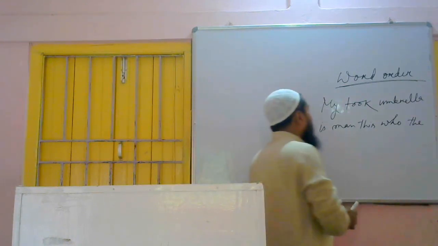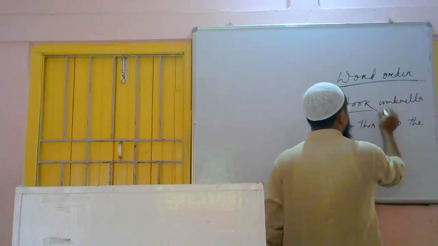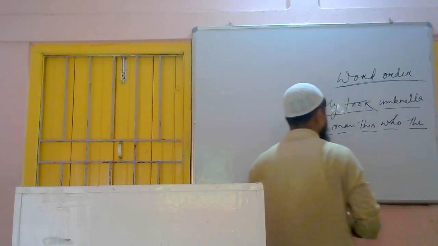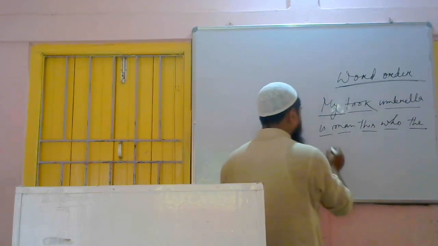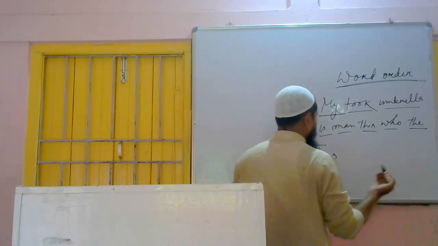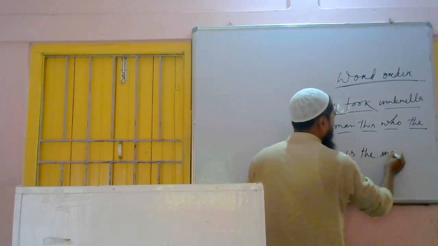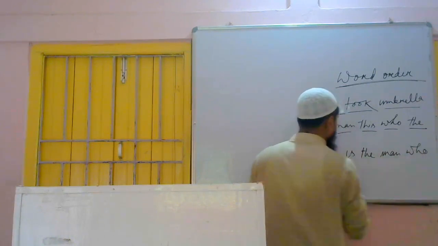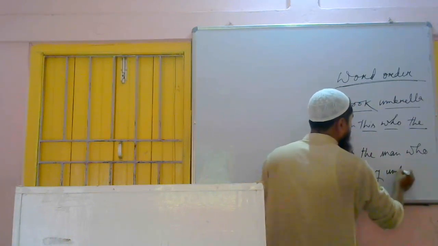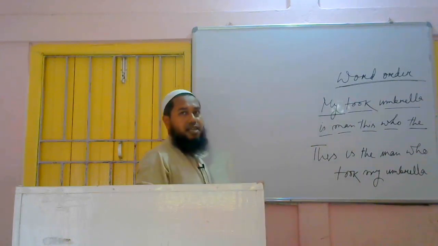So what will be the answer for this? First of all, we have to understand the word meanings. My, took, umbrella, is, man, this, who, the. So what will the answer be? I hope you can tell the answer. Then also I am showing you: this is the man who took my umbrella. You did all those things in your lower classes, class 5, 6, 7.